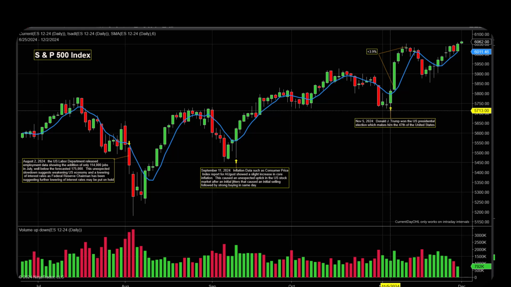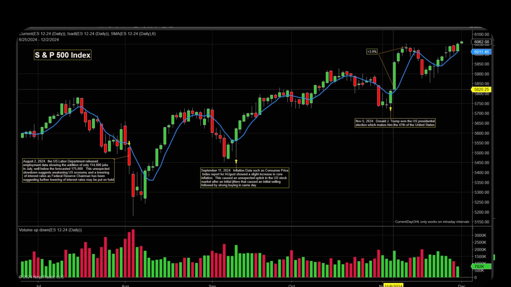What I've shown here with this yellow arrow happens to be the November 5th election for President of the United States, the 47th president. As we all know, Donald Trump won, and this is the reaction the market had, not only during that day, because they anticipated, with all the polls he was leading in, it was moving up.